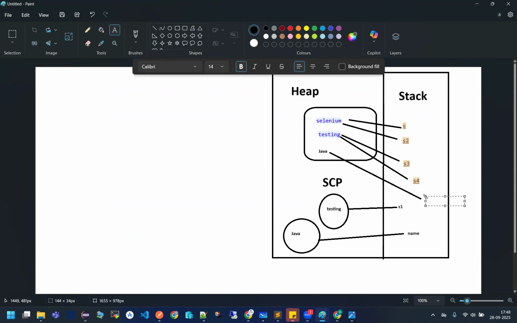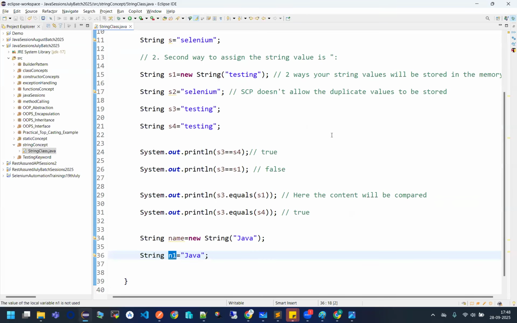Fine. Okay. Understood? So understand in this way that you have a concept of a string constant pool coming into picture, present inside the heap memory. Okay. Fine. This was a smaller concept from the string.